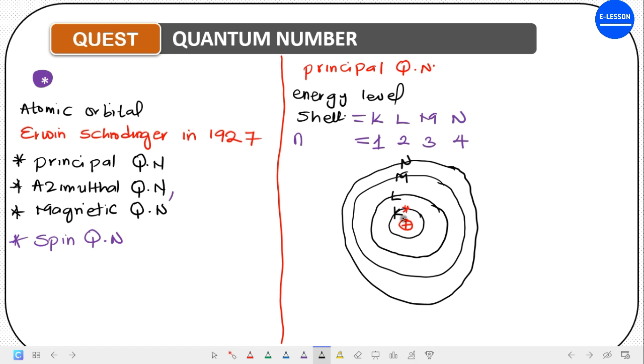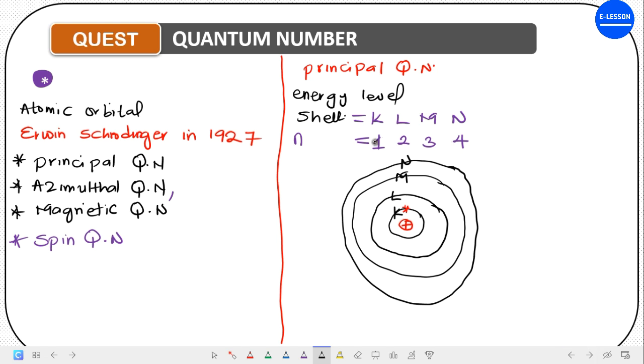Now the K shell is the one closest to the nucleus. Hence, it has a lower value of n. That means it has a lower energy level. The ones further from the nucleus have a higher energy level. And then we assign n equals 4 to them. Is that understood? So that is what the principal quantum number is talking about. It describes the energy level. It describes the shell. Are we getting it?